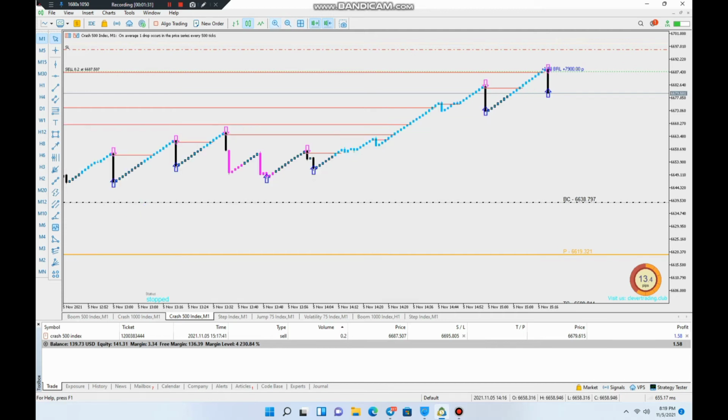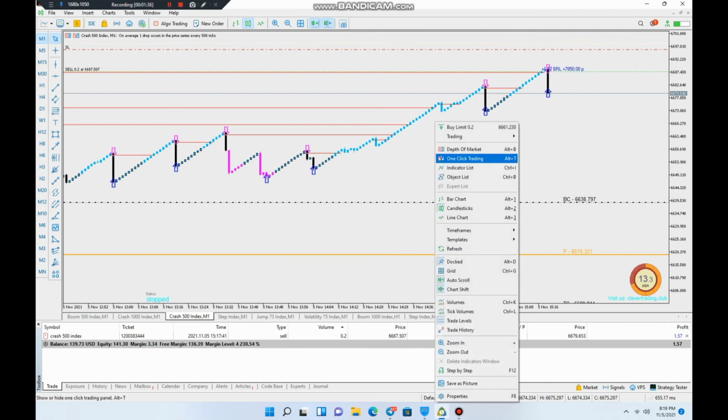Look here, we posted this signal in our public group so people made awesome profit using this signal. So this is the power.